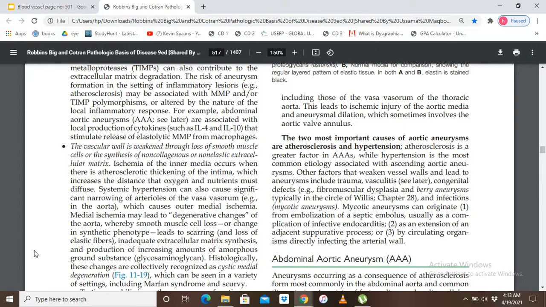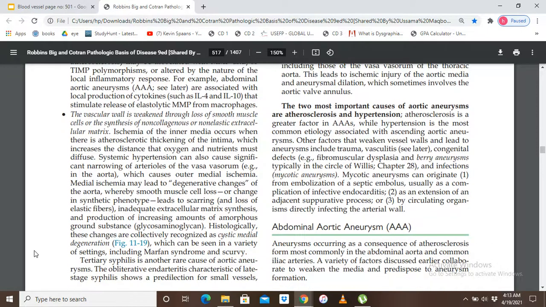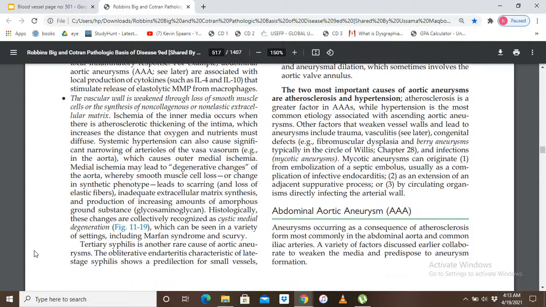When we look at this microscopically, these ischemic changes in the media will be seen as cystic medial degeneration, which can be seen in a variety of settings, including Marfan syndrome and scurvy. Now, another example is tertiary syphilis, which is another rare cause of aortic aneurysms.